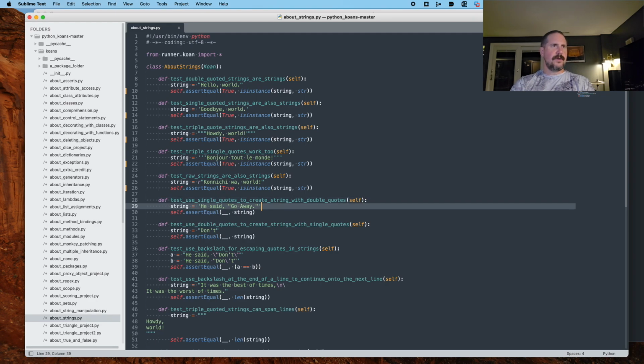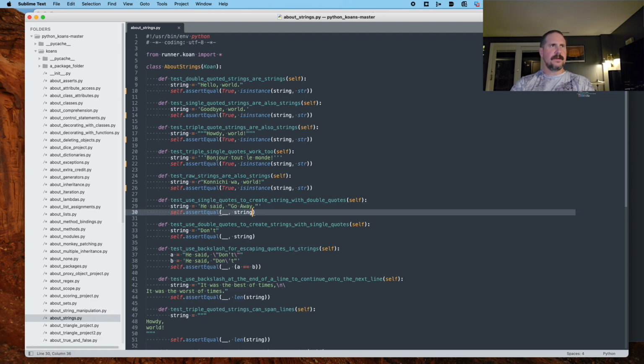This is a little bit different. So we set string to he said go away, and then we've got two things we want to assert equal. The string is just he said go away, so this first item is going to need to also equal he said go away.